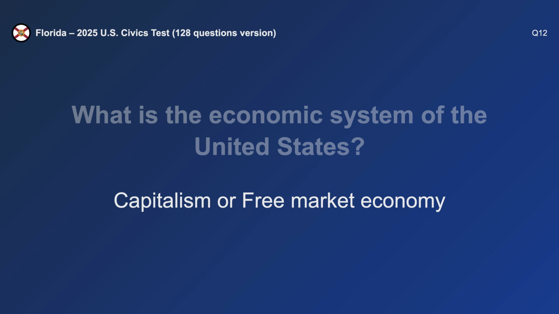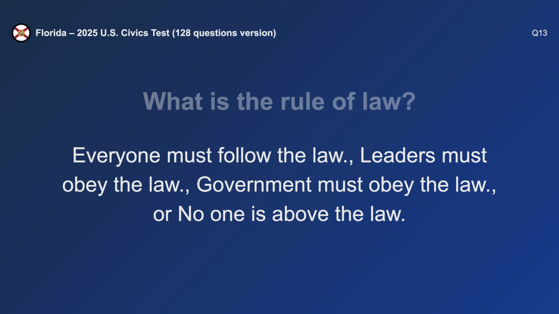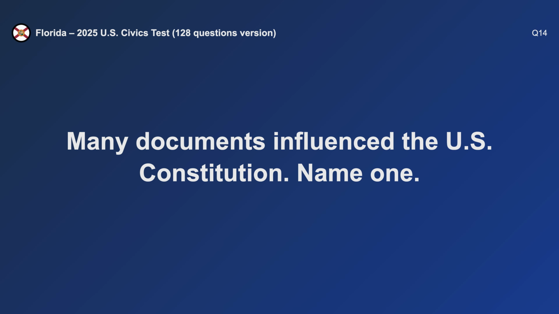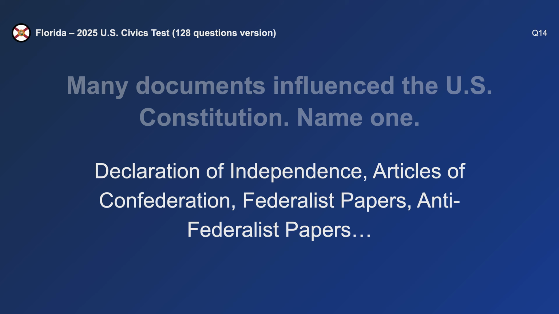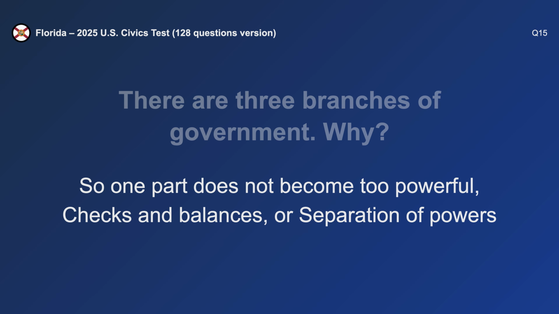Capitalism. What is the rule of law? Everyone must follow the law. Many documents influenced the U.S. Constitution. Name one. Declaration of Independence. There are three branches of government. Why? Checks and balances.